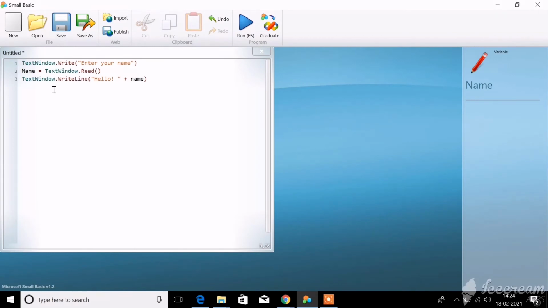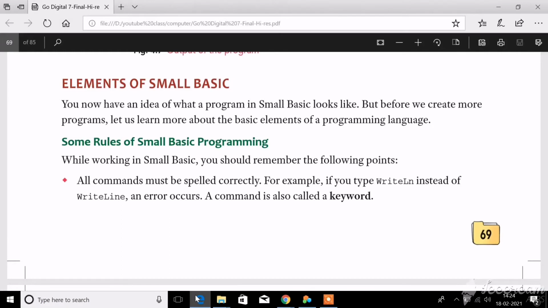All these are commands. Whatever command you use in your basic program, it should be spelled correctly. For example, if instead of the write line command you write ln, that is wrong. If you write like that, it will show you an error. You will not get output.